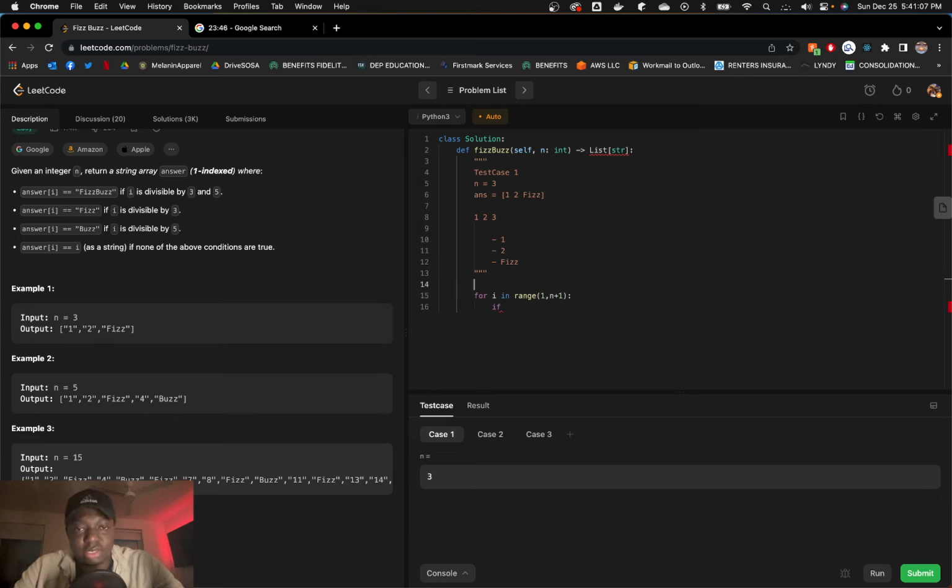We also need our answer. So our answer is an array of strings. We can even type it. Let's say list of strings, right? And we can also add list here. So you say if, and so if, it's a mod function in Python too, right?